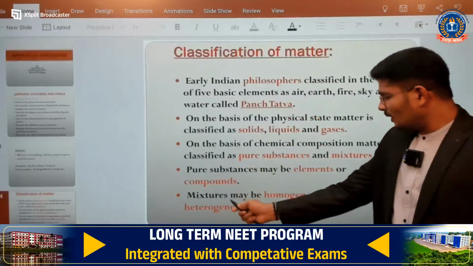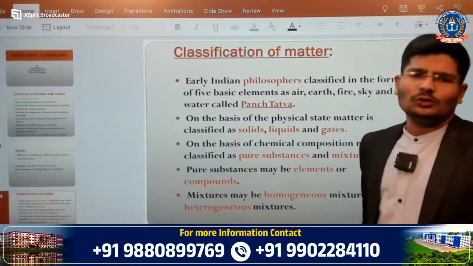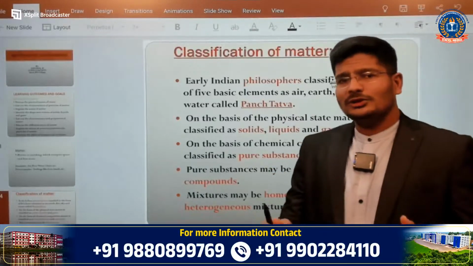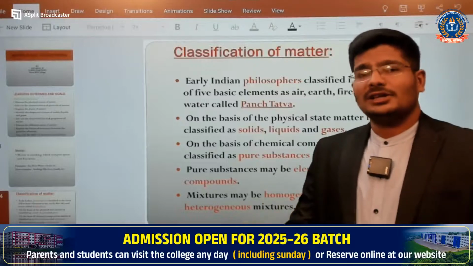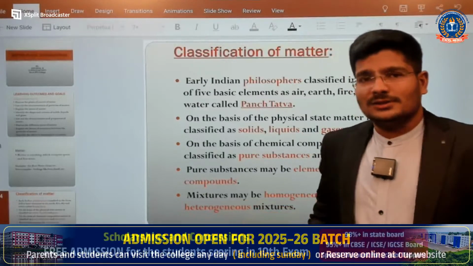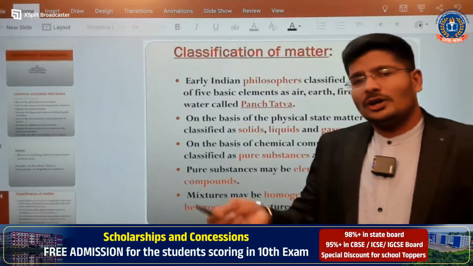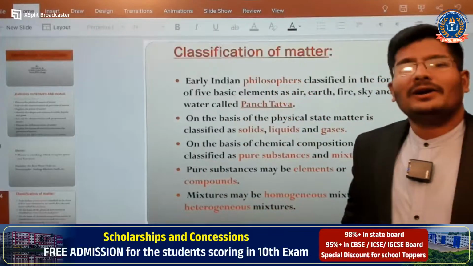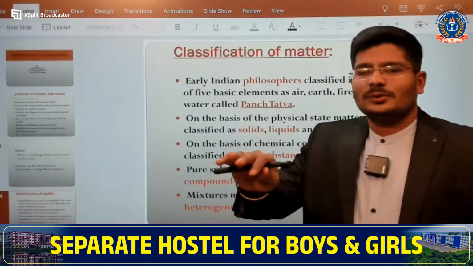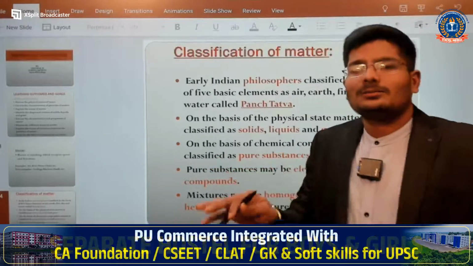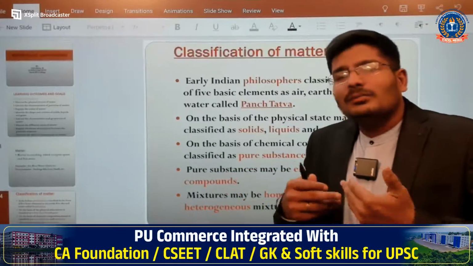So here, homogeneous and heterogeneous. What is homogeneous? I have already explained: the mixture in which you will not see any separations. An example is sodium chloride. If you put it into water, you will not find any separations. Can you say this much water is there and this much salt is there? It is not possible, because it is entirely mixed.